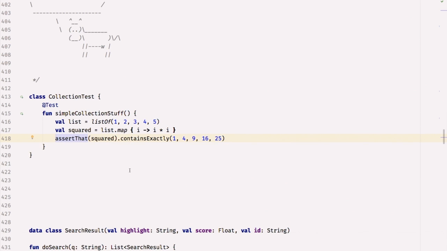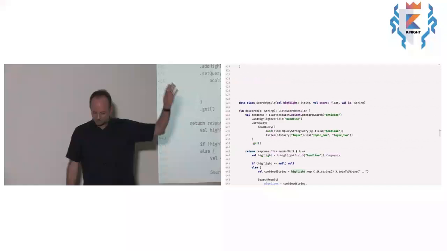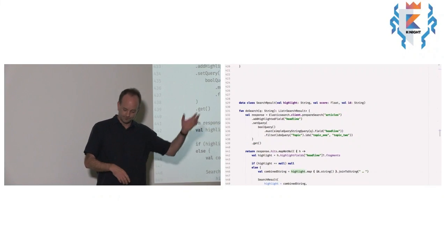Okay, let's look at a more real-world example now. Here I'm going to do a search using Elasticsearch, and I'm using the Elasticsearch Java libraries to do that. What I want to return is this data class, which I'm going to serialize to JSON and return as part of my API. In fact, I'm not going to serialize it to JSON. I'm going to give it to Spring, and Spring will serialize it to JSON for me.